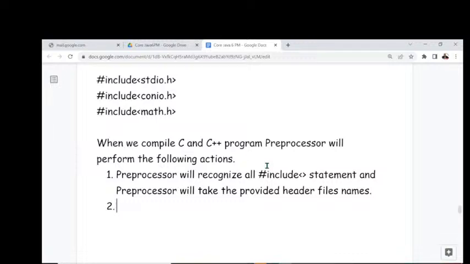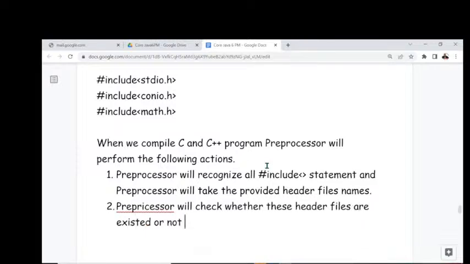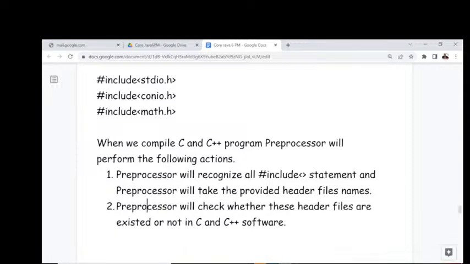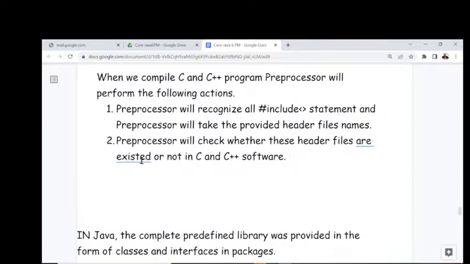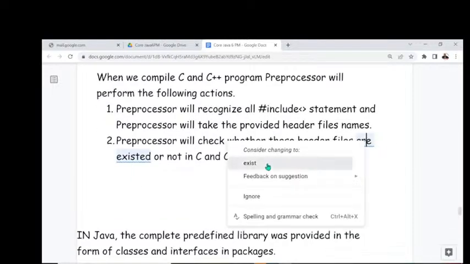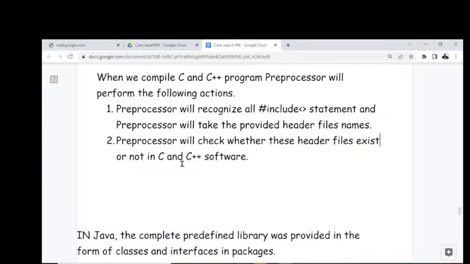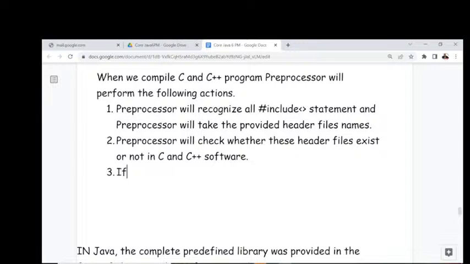Then after that, what is the next point? Observe carefully. After that, the preprocessor will check whether these header files exist or not in the C and C++ software. What is the point here? Whether the files exist or not in the C and C++ software.